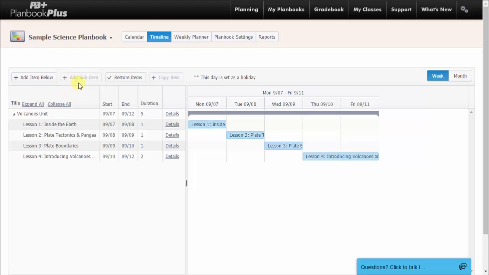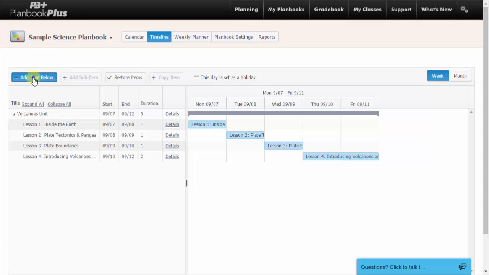The Add Item Below button will add an item at the highest level of your outline, or it will add an item at the same level as the selected item. The Add Sub-Item button will add an item below the selected lesson. Adding a sub-item is how you will group your lessons by unit or quarter.